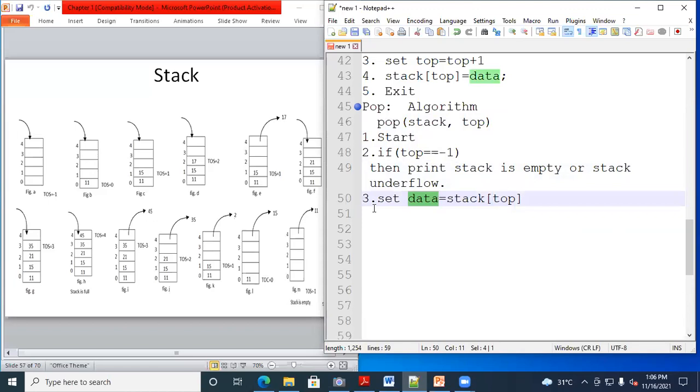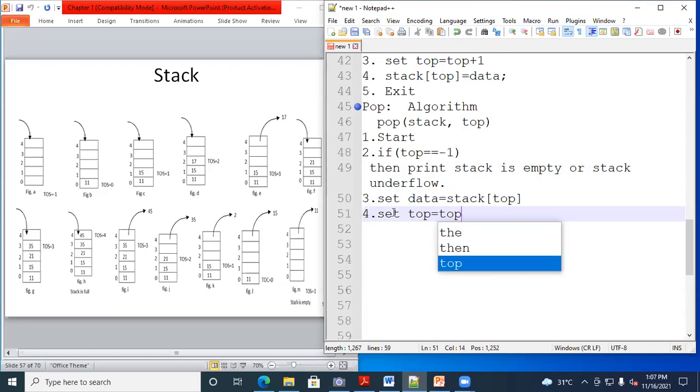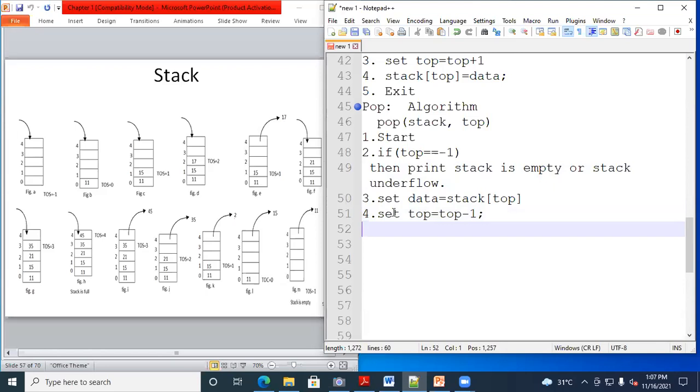Last element, and after that, now how to remove the element? So what you need to do, top is equal to top - 1. Very good. Top is equal to top - 1. So what we have done here, top is equal to top - 1, and the fifth step is exit, right?